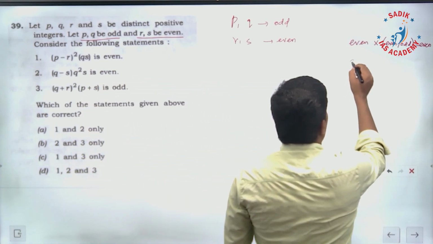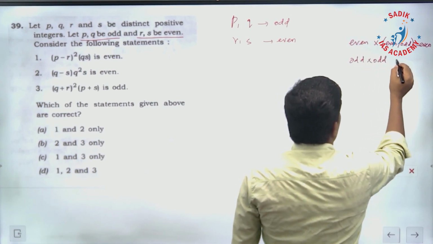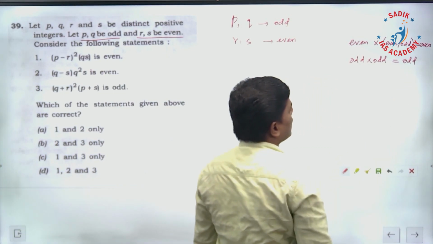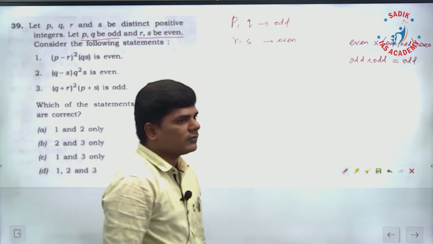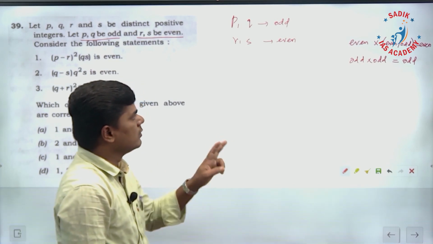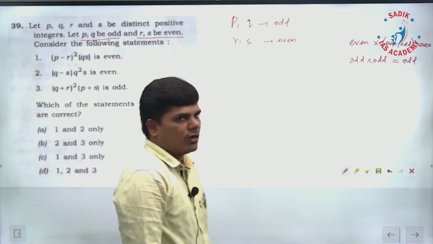And only odd number into odd number will give an odd number. So it is 3 into 7, 21, like that. So 3 into 5, 15. So odd number into odd number, it is an odd number.